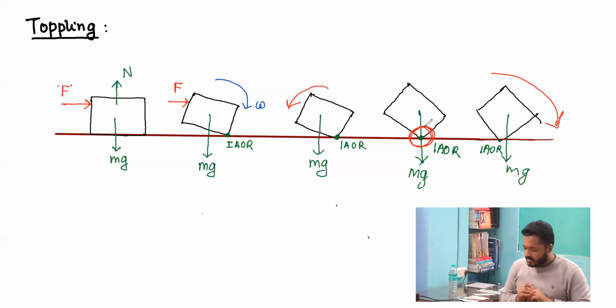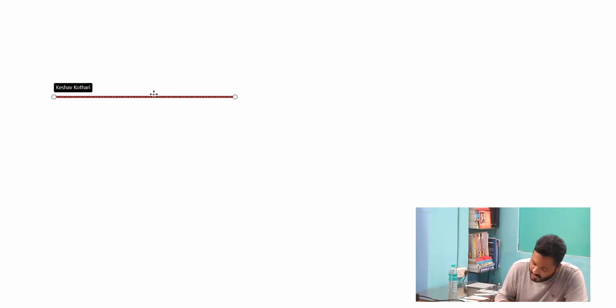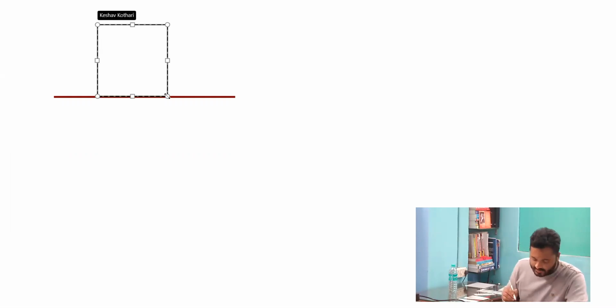So over here, what we are exactly doing is, let us consider a scenario like this, where we are finding the H required for toppling to take place, and I am considering a block like this of a certain dimension, a particular height.